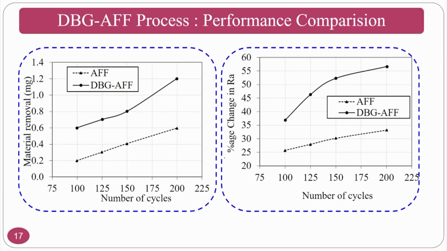However, if you see the change in Ra, you have to note, as I just told, it is mentioned in terms of percentage change in Ra. That means you need it as high as possible, because percentage delta Ra is nothing but Ra initial minus Ra final, divided by Ra initial, multiplied by 100. Okay. So, if you want a good surface, that means your value of percentage delta Ra should be a high value.